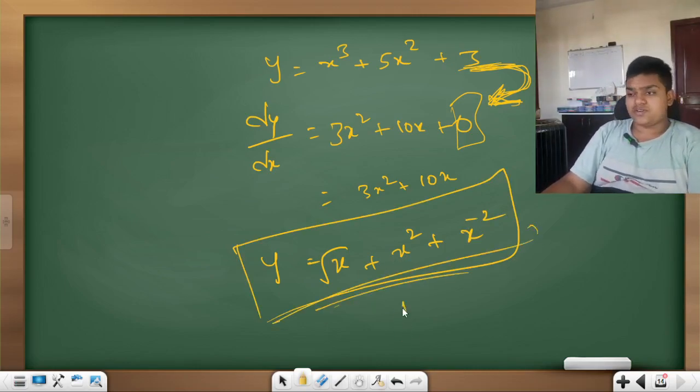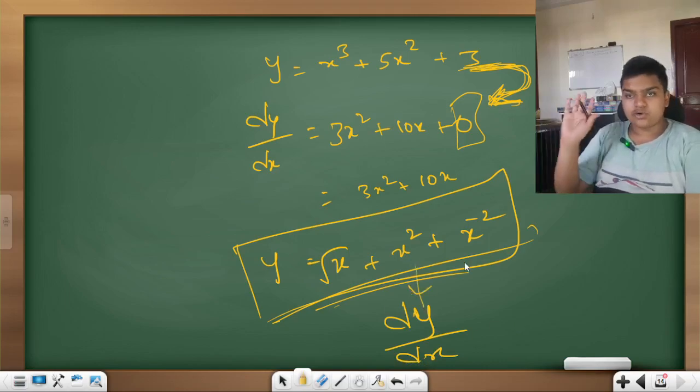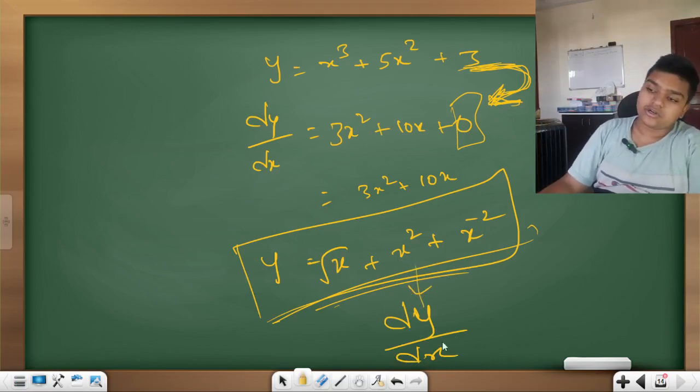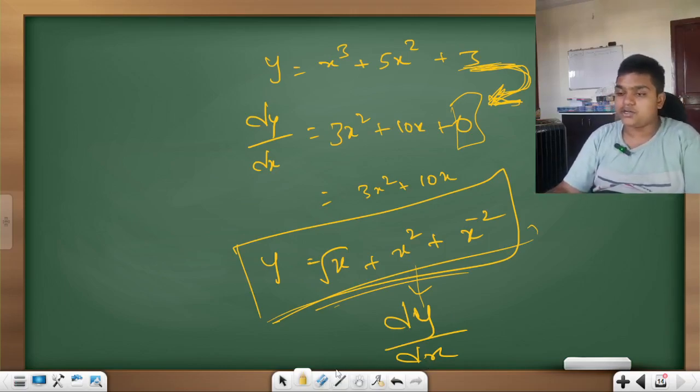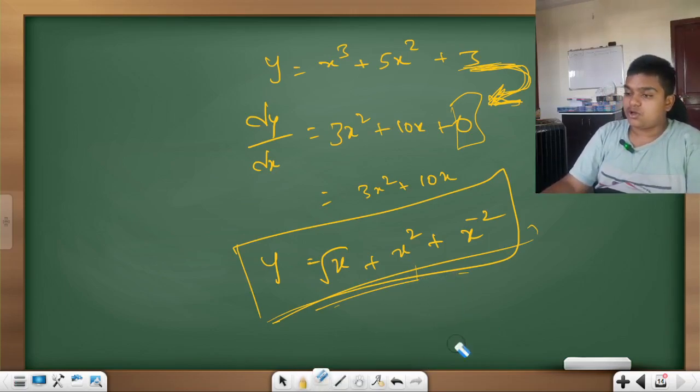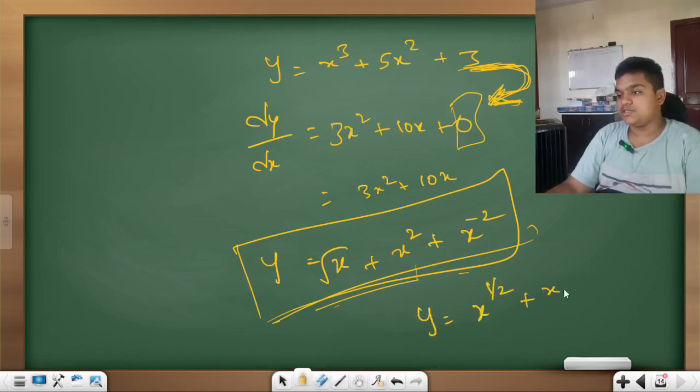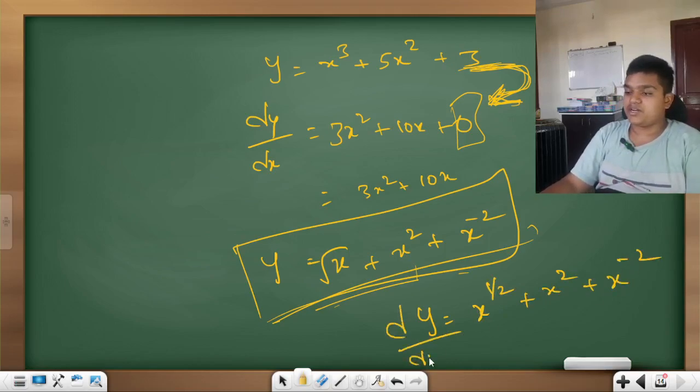First of all, what you have to do? It is very simple. Do not worry. Convert it into your favorite form. Simply do this. Now differentiate, dy by dx.